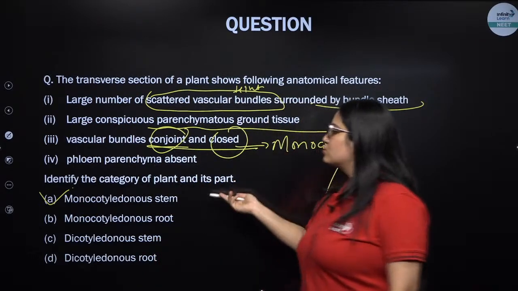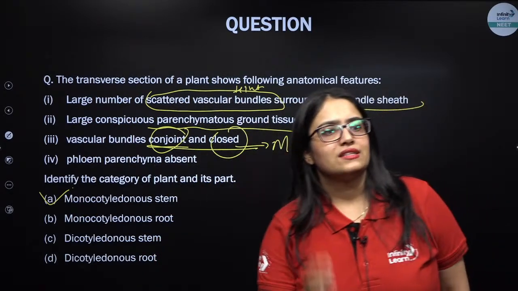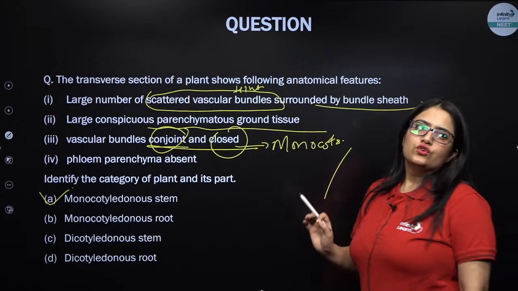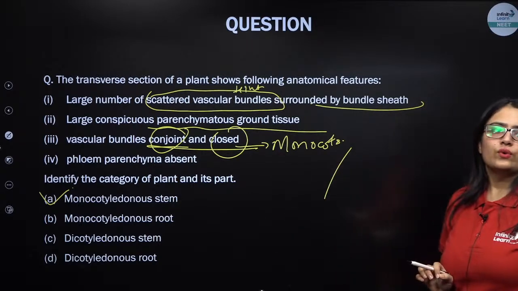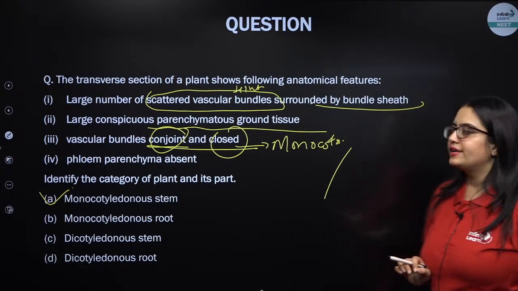Phloem parenchyma is also absent in monocot stem. That's absolutely correct. So please note this amazing question. That's absolutely correct, Aruna and Gyaneshwar.